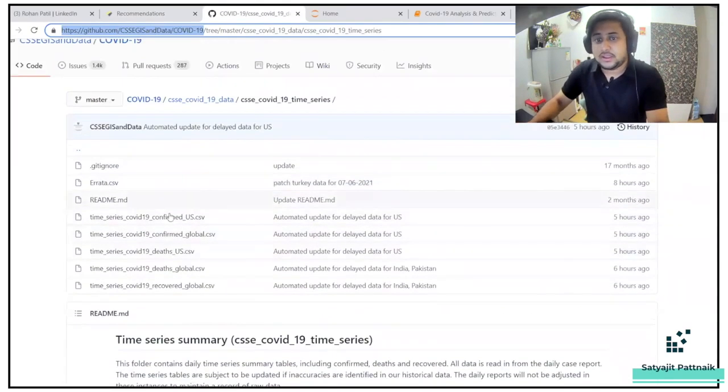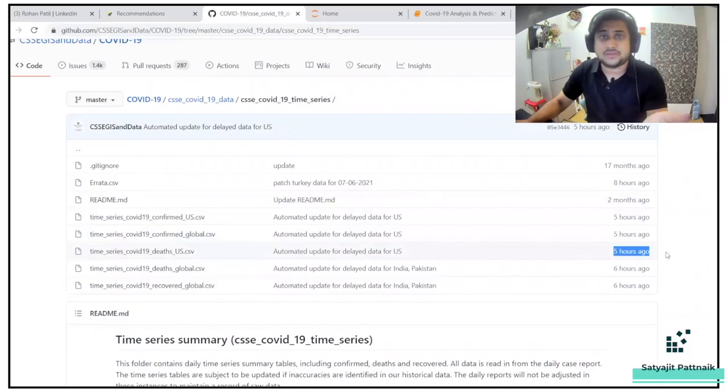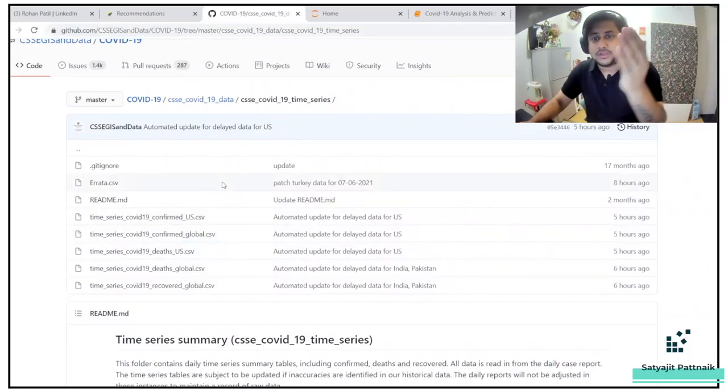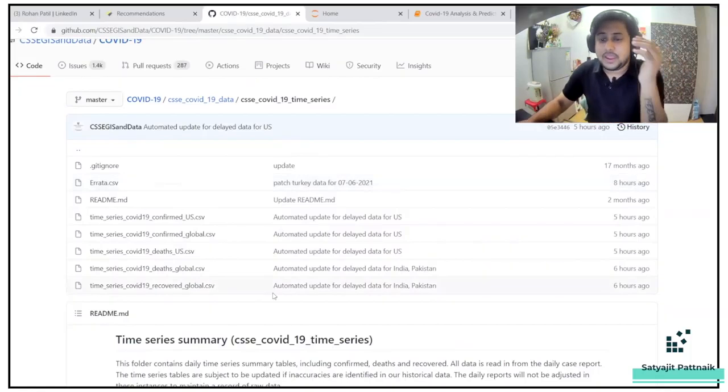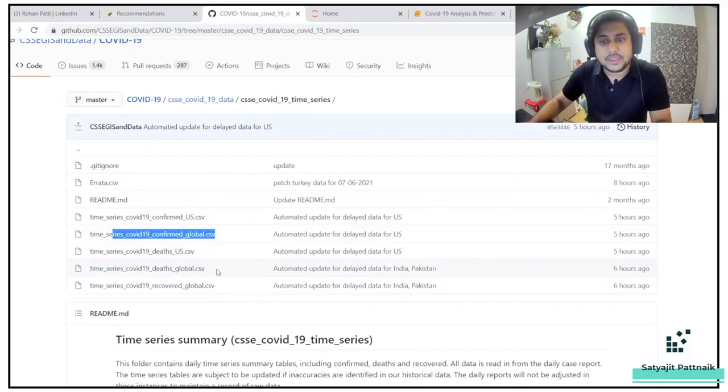You can see the data was recently updated 5 hours ago. When Rohan did this project, it was around Jan 2021. So he scraped the data: the confirmed global data, the deaths global data, and the recovered global data.